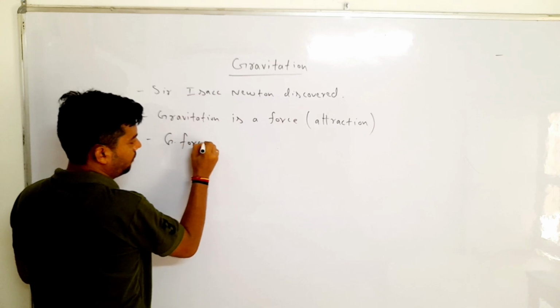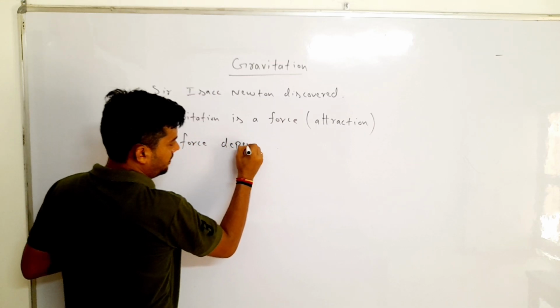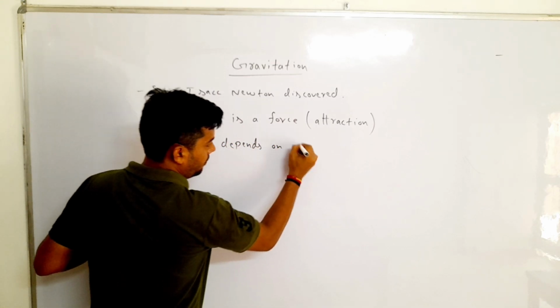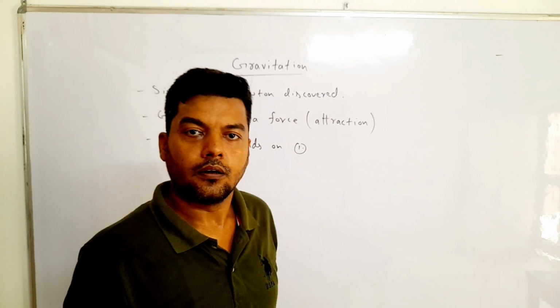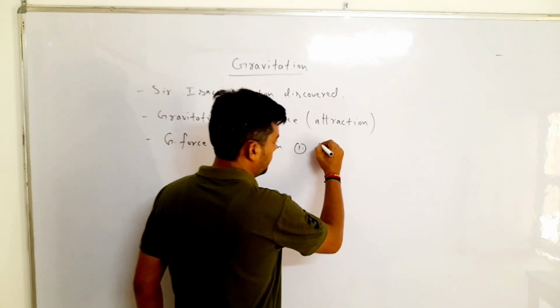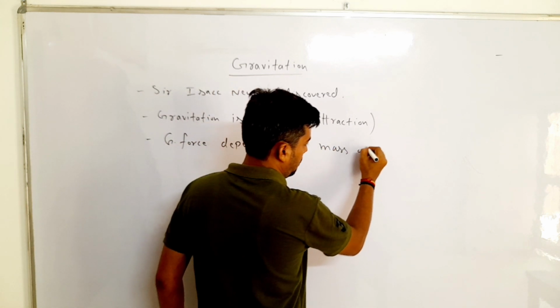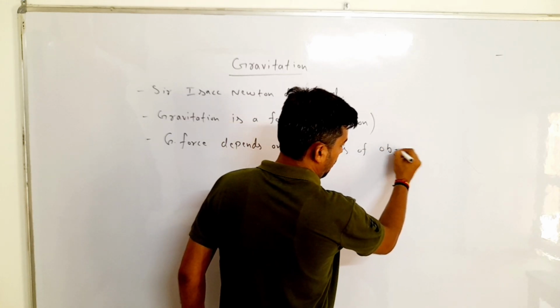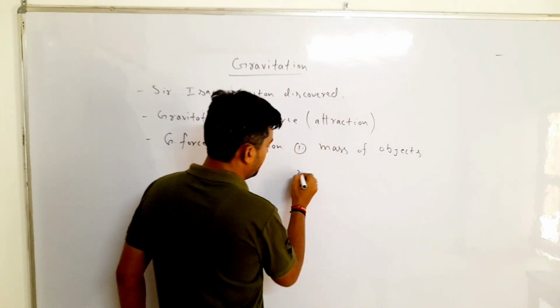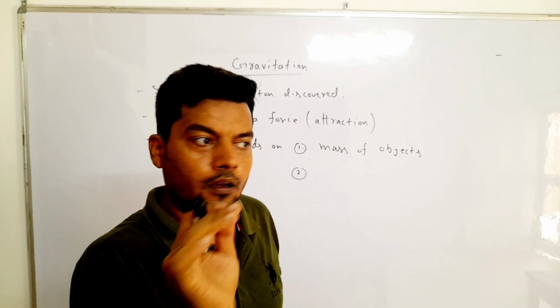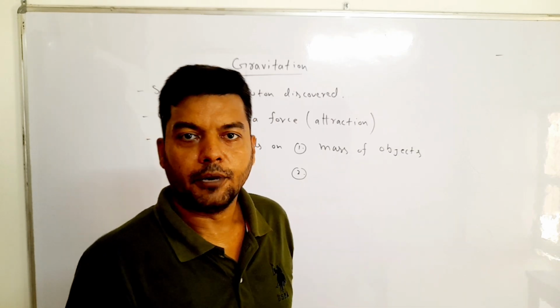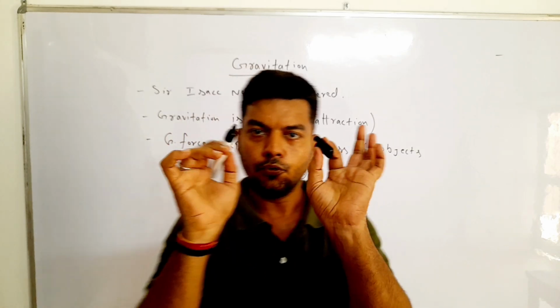Gravitation force depends, first, on the mass of both of the bodies, the mass of the objects. Second one is the distance between both of the bodies. There are two bodies.